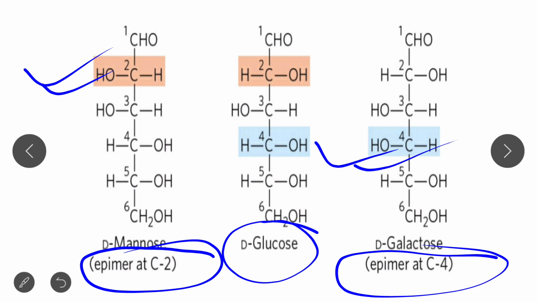So this is the structure of epimers. The structures are all the same, but the difference comes only in a single carbon atom. In case of mannose, this carbon atom is 2, here it is different from glucose, and in case of galactose, the carbon atom is 4, here it is different from glucose. So in this way epimers basically occur.